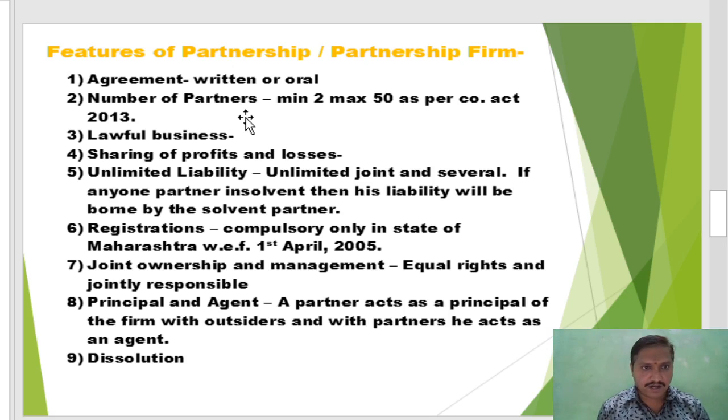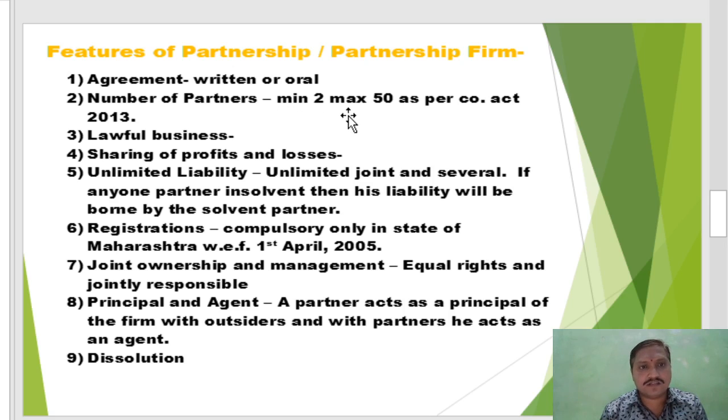It may be oral or written. For evidence in a court of law, if any dispute arises, a written agreement is very beneficial to the partnership firm and partners also. A written agreement is called a partnership deed. Written or oral is not compulsory; it is optional to partners, but a written agreement is beneficial in a court of law for evidence purposes. Second, partners.